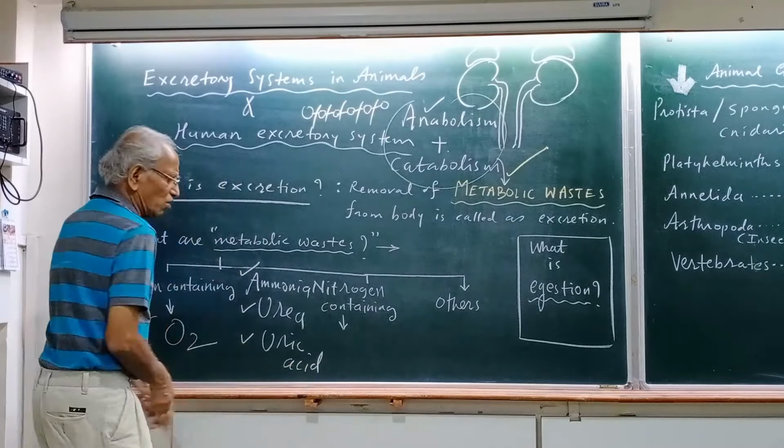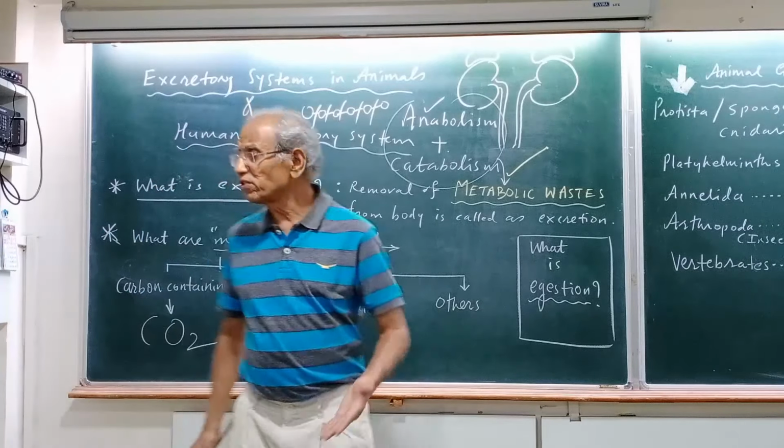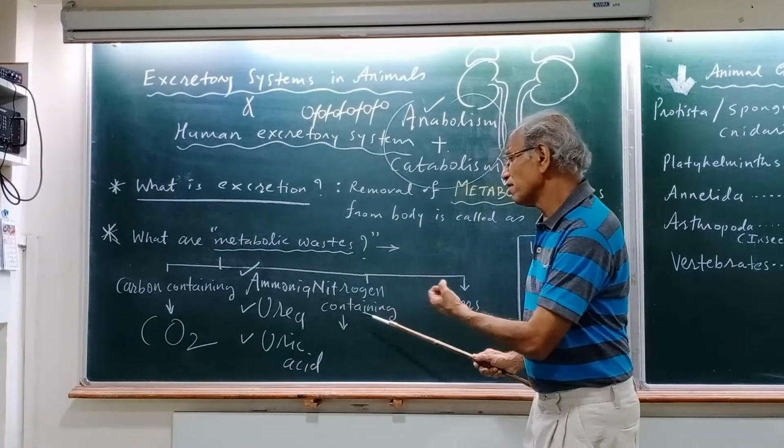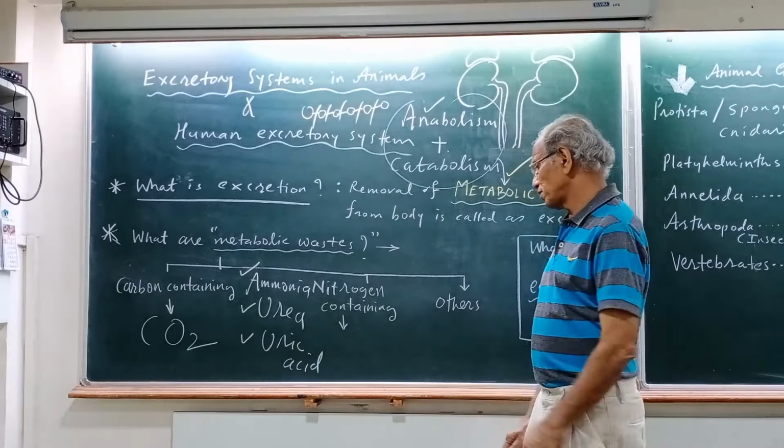But these are all compounds which contain nitrogen. So overall, as a part of basic biochemistry, metabolic wastes are classified as carbon containing and nitrogen containing. Carbon containing metabolic waste is carbon dioxide, and nitrogen containing metabolic wastes are ammonia, urea, uric acid, and some other compounds.